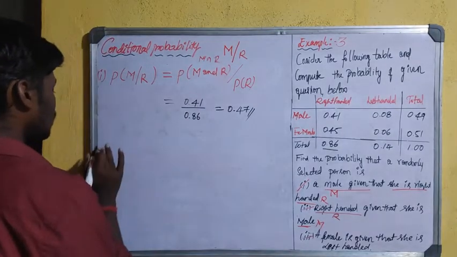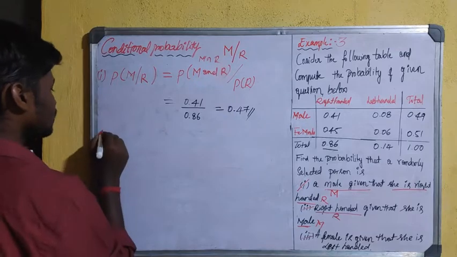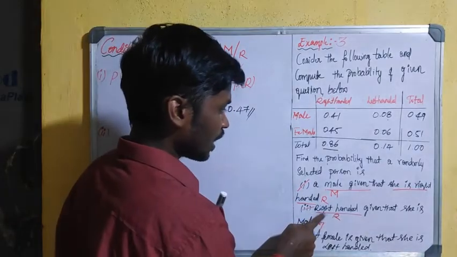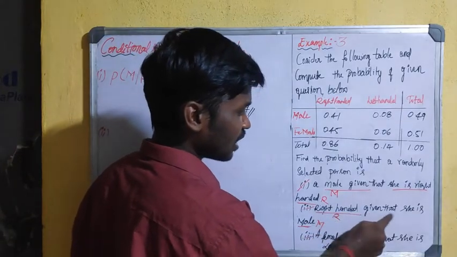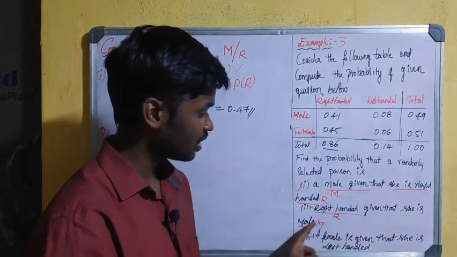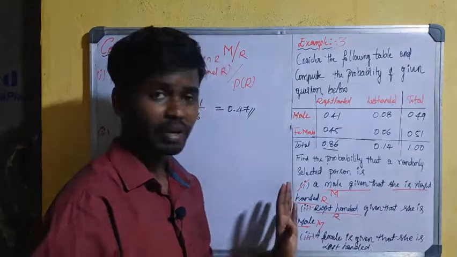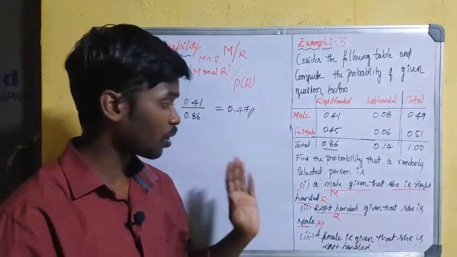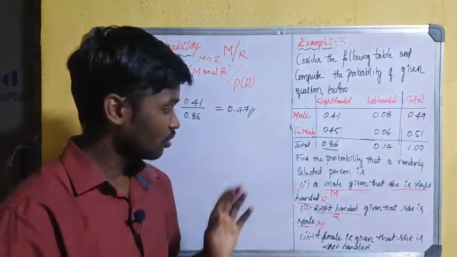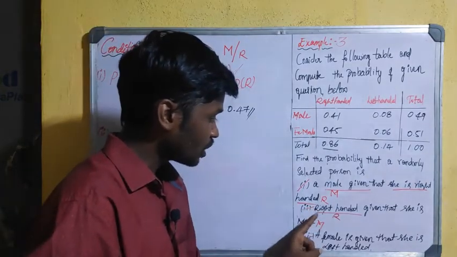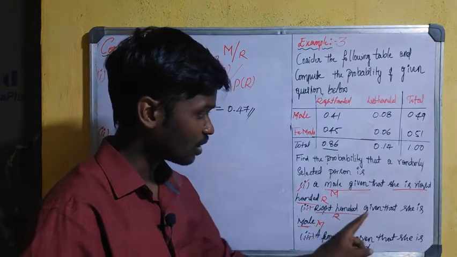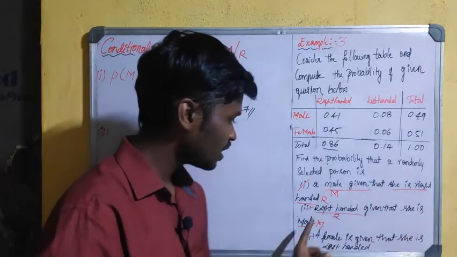Okay, now the second question. Right-handed given that she is male. Don't get confused with 'she is male'. That's why I told you in the first class itself that probability is like aptitude questions, it is very tricky. See the second question, right-handed, which will be denoted as R, given that she is male.